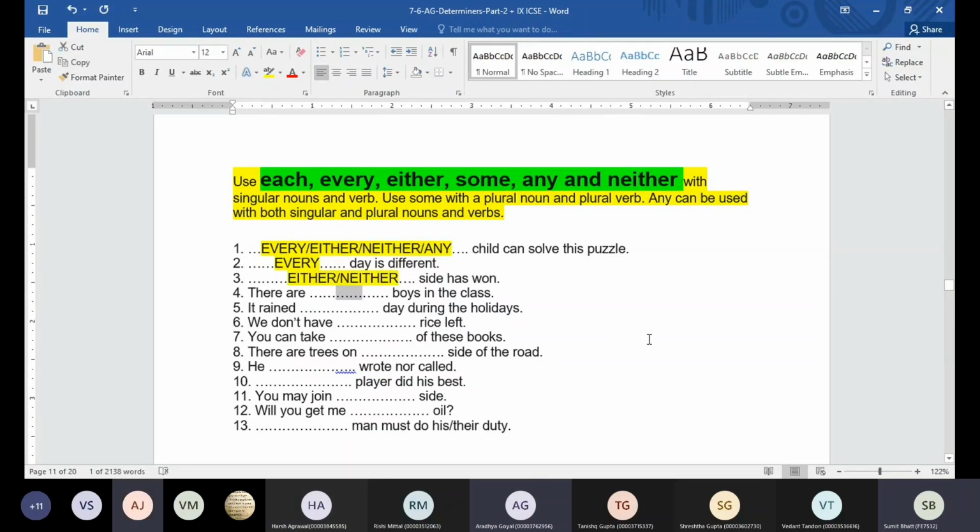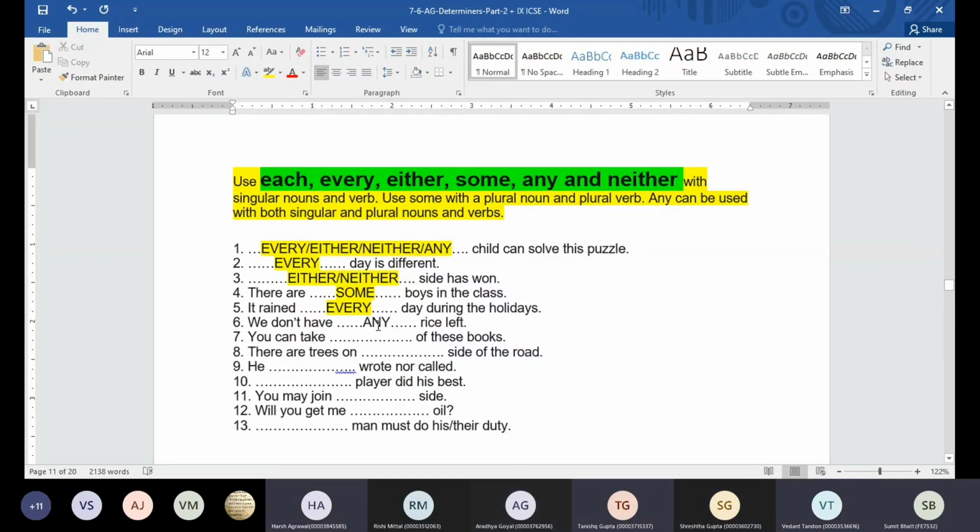Okay, there are dash boys in the class. Some. Okay, it rains dash day during the holidays. Every day. Okay, when you get the word day, guys, chances are that you are going to go for every only. We don't have dash rice left. Any.